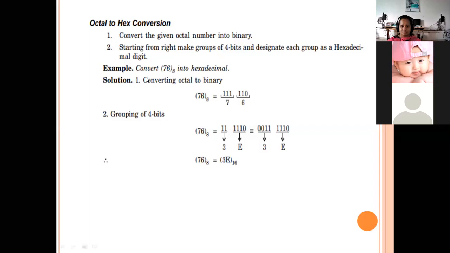So here what I am taking is 7 and 6, an octal number, into a hexadecimal number. For the octal number system, how many bits do we use? 3. Okay. So we are going to represent this 7 as 111 and this 6 as 110.